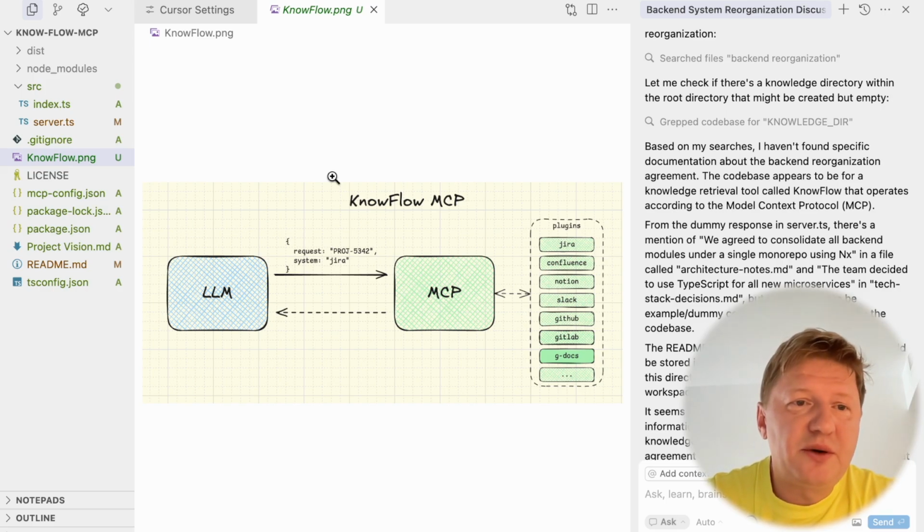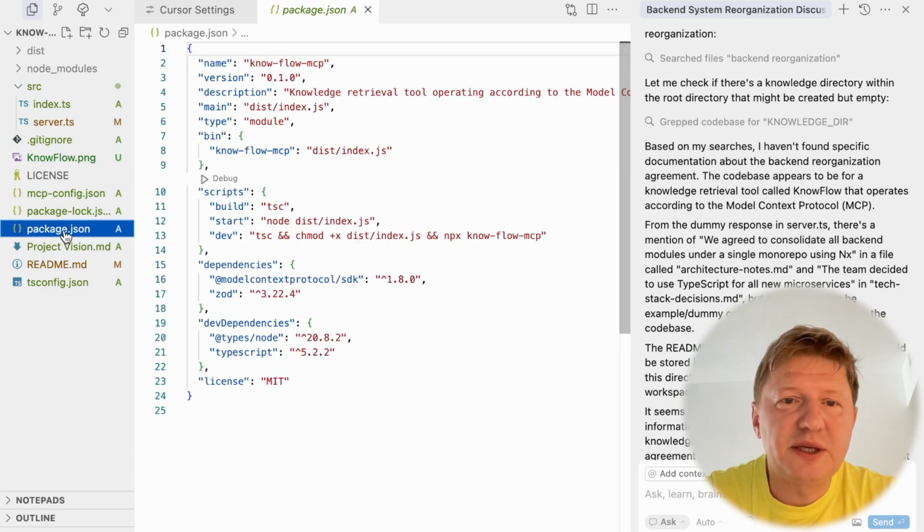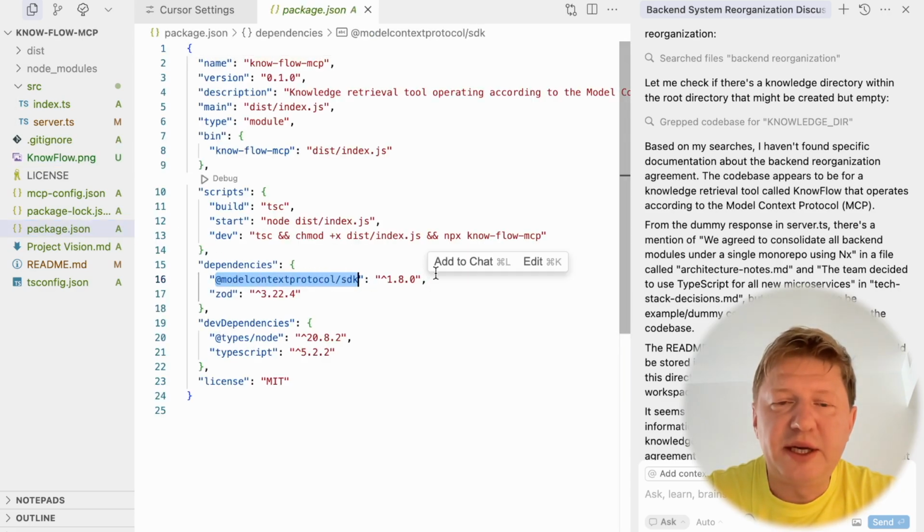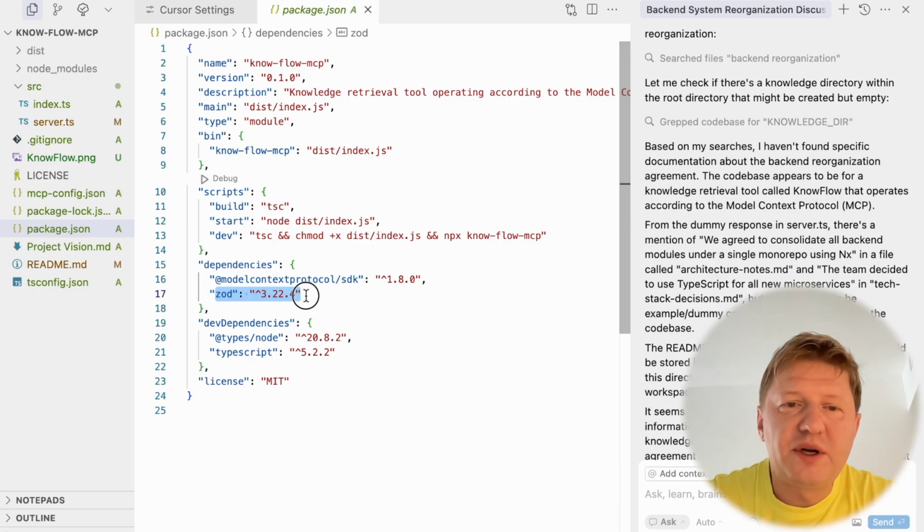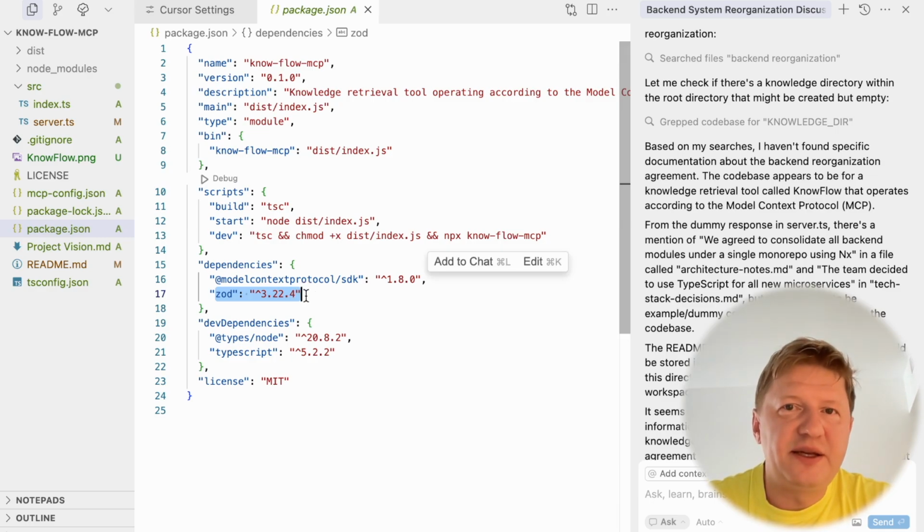And let me just go quickly through all the important components here. First of all, we need to add the dependency for TypeScript SDK for building our MCP server. And we need the Zod library for generating the comments for our parameters and for validating the input parameters, the ones that the LLM sends us as a part of the request.